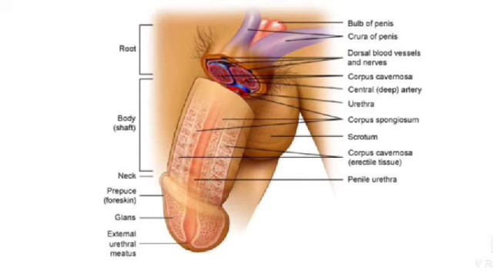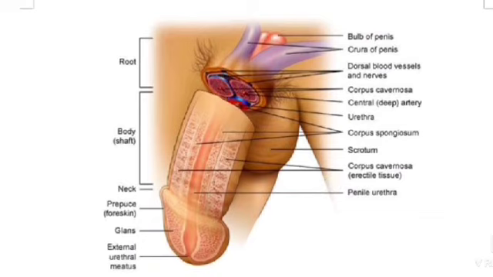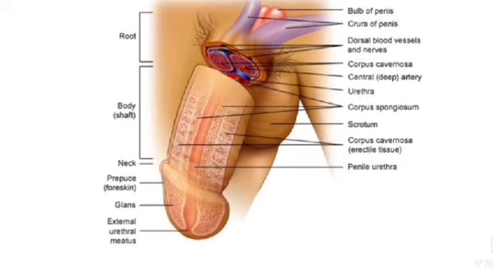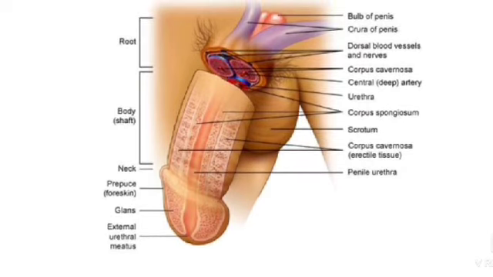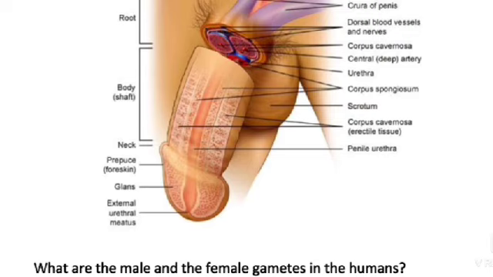See, the male reproductive organ is divided into three parts: root, body or shaft, and neck. The bulb of penis, crura of penis, dorsal blood vessel and nerves, corpus cavernosa, central deep artery, urethra, corpus spongiosum, scrotum, corpus cavernosum, penile urethra, and prepuce or foreskin, glans, external urethral meatus.